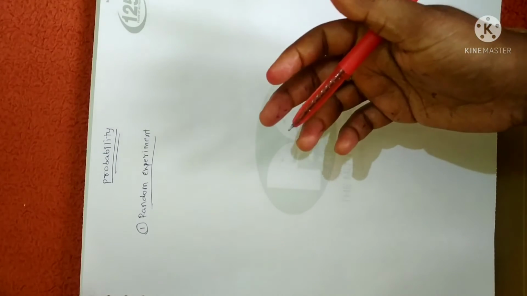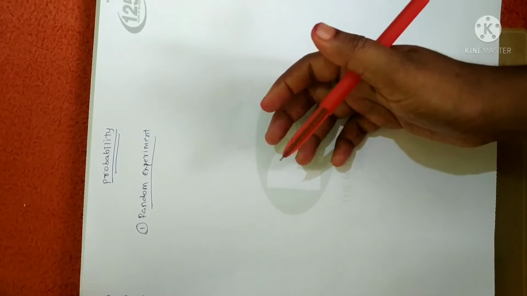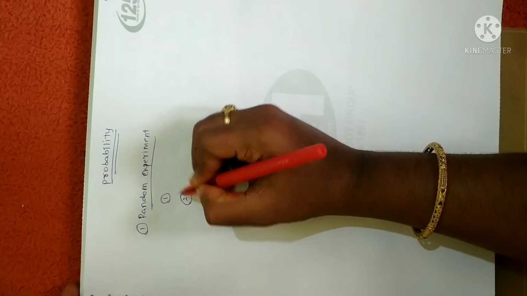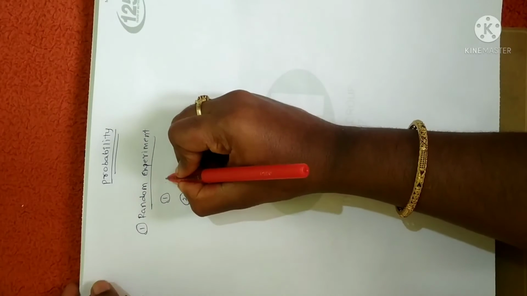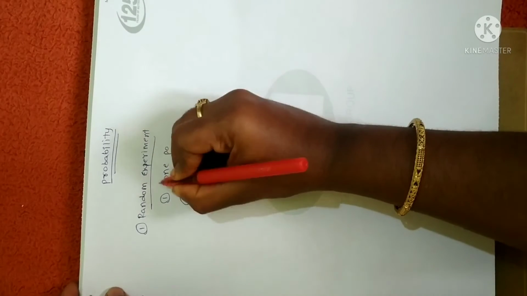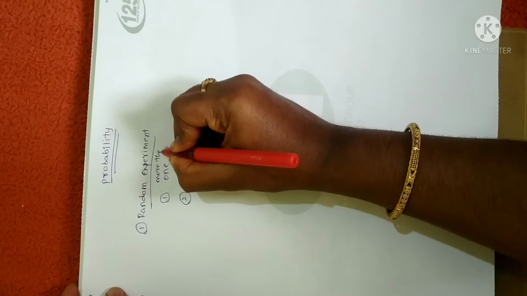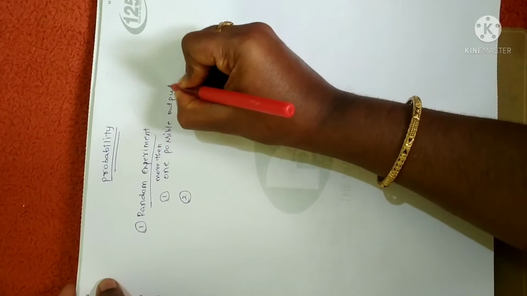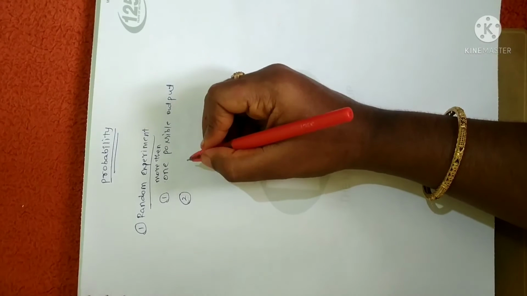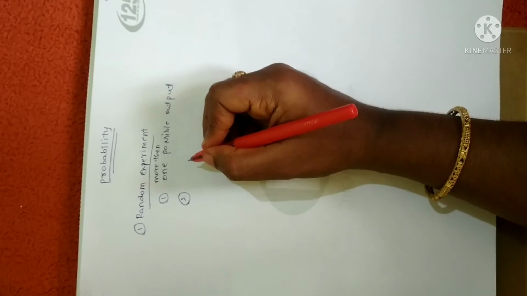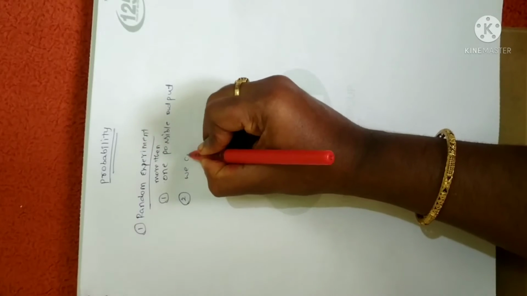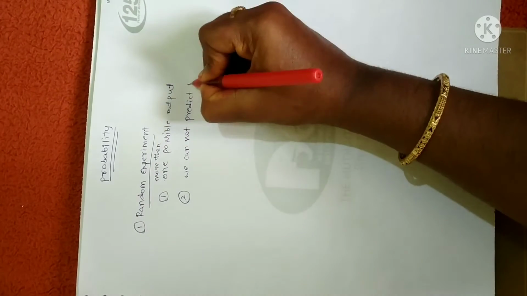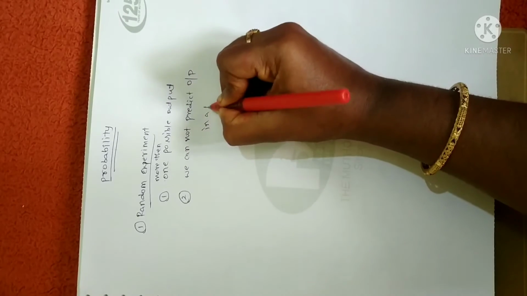A particular action is said to be a random experiment if it satisfies two conditions. First condition is that it has more than one possible output. And second one is that it is not possible to predict the output in advance. That is, we cannot predict the output in advance.